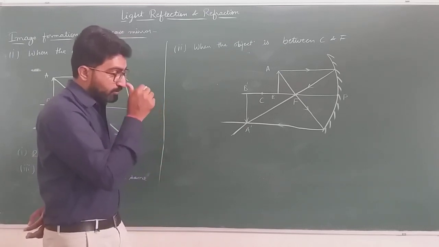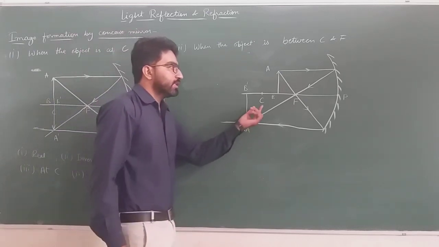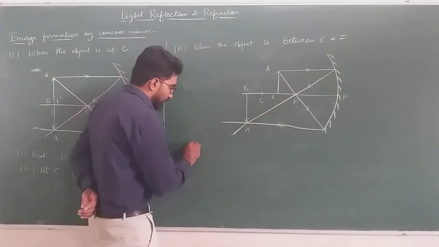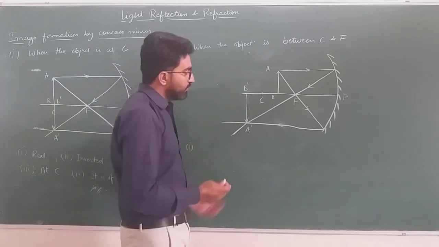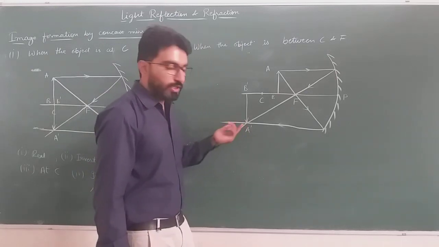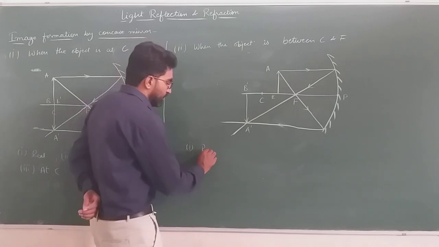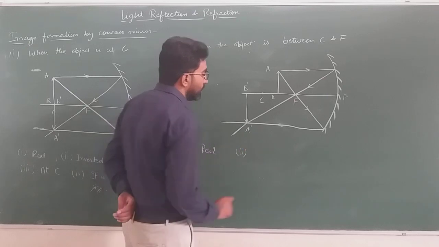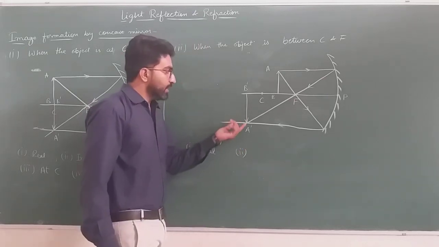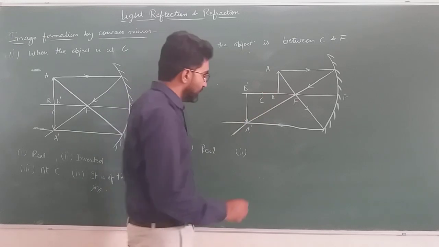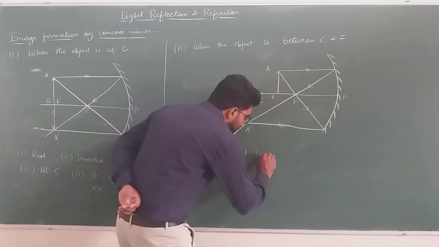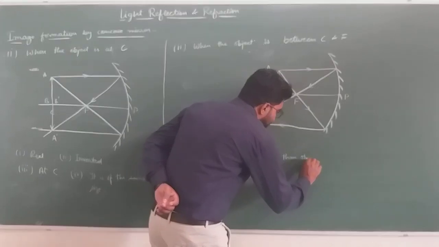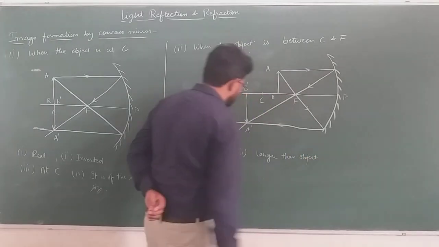Let's talk about the properties of the image formed when the object lies between center of curvature and the focus. First one is again the rays of light after reflection meet at a point actually, so the image formed is real. Second, we can see the image is larger than the object.